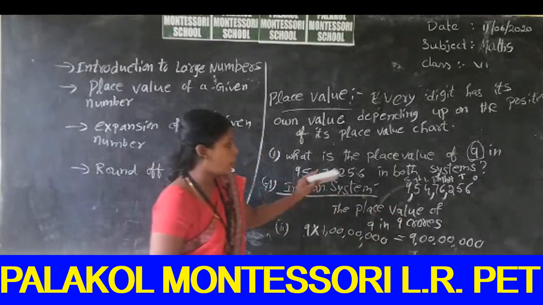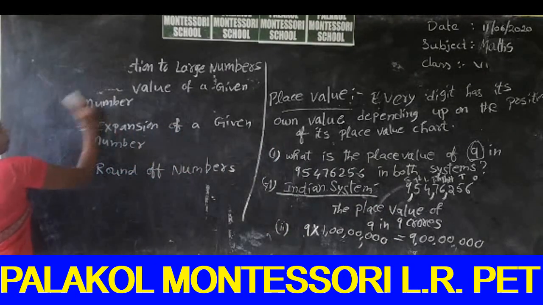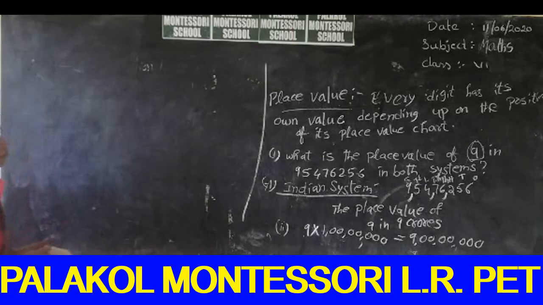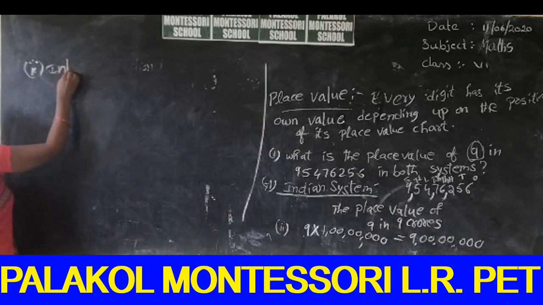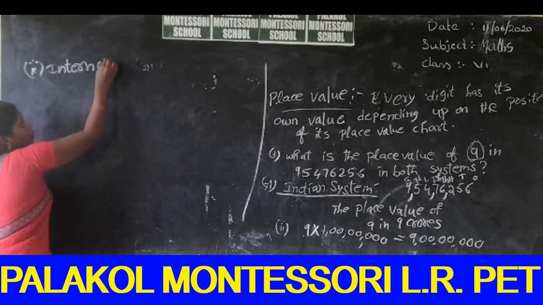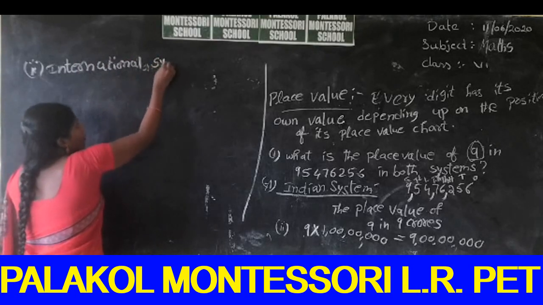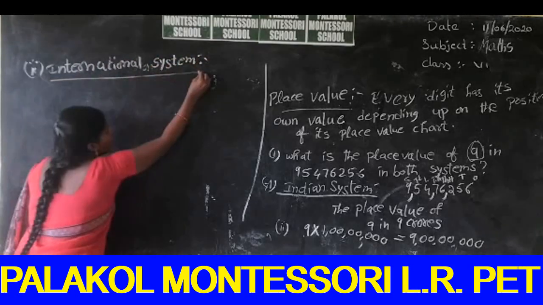Next we can find the place value of 9 in the international system. So in the international system, what are the values?